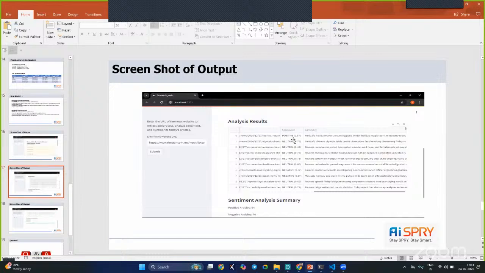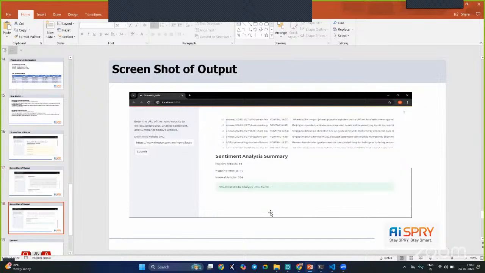Okay. So what is the sentiment, what is the sentiment score, and what is the summary of it? And from that, today, how many positive articles are present in that URL, how many negative articles are there, and how many neutral articles are there. So this will give you the summary of that sentiment analysis. So this is all about the news article summarization and classification.